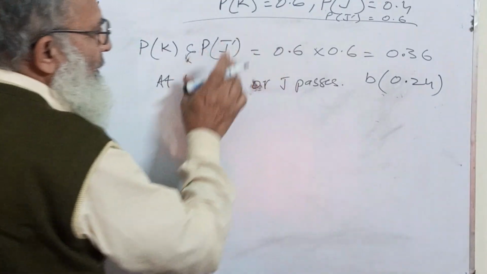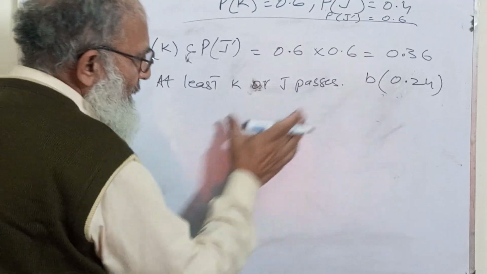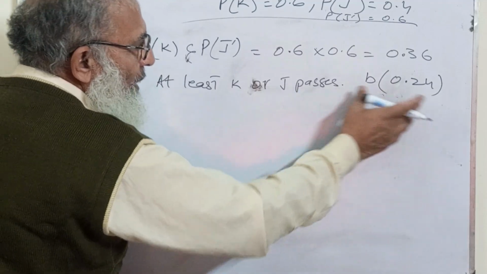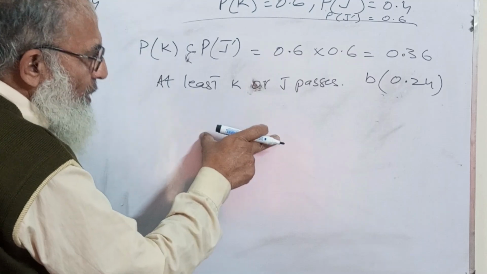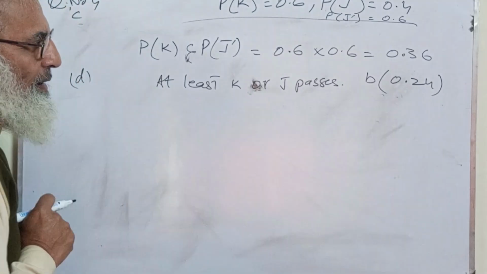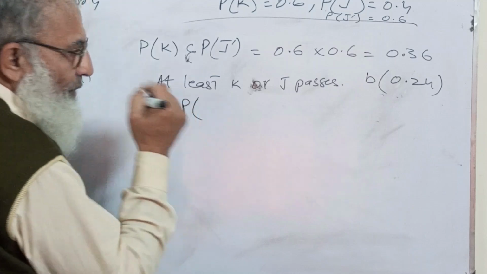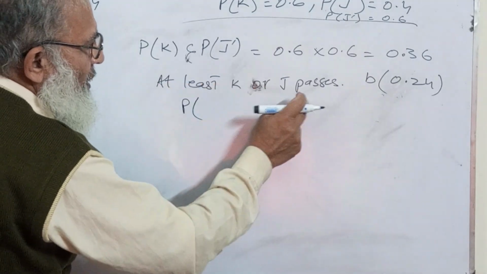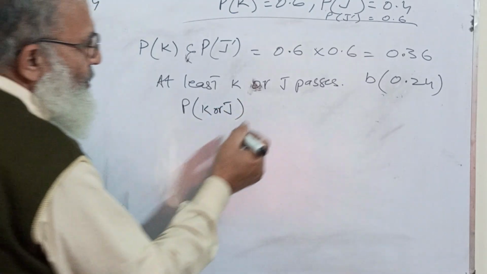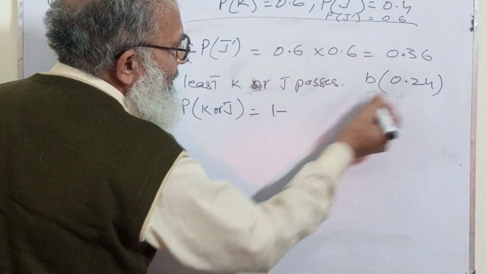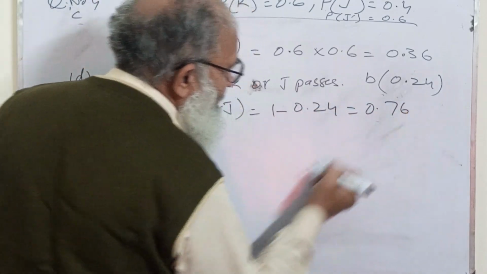Or you can repeat the procedure of part B here again. So it will be at least Kriti or J passes, K or J. So it will be 1 minus 0.24, that is equal to 0.76.